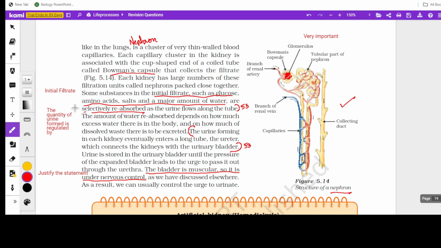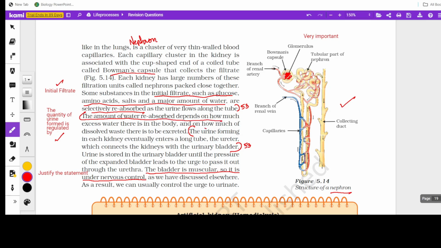And here are two more questions which you get. As I said, one is initial filtrate, and the second one is how the quantity of urine, the amount of urine that gets out of our body, is regulated. Two factors are mentioned here. One is the amount of water reabsorbed, how much water is selectively reabsorbed.